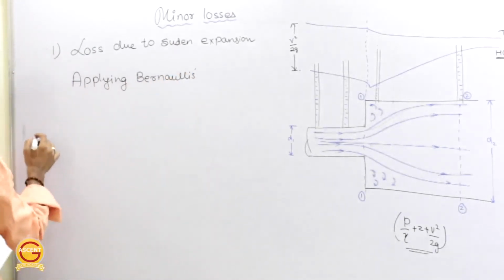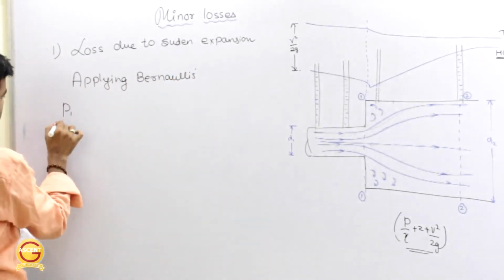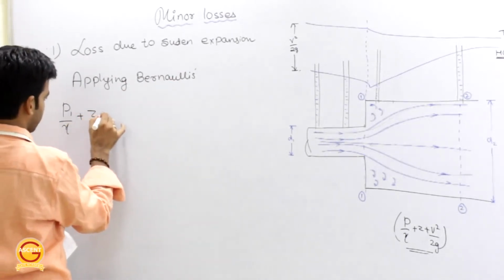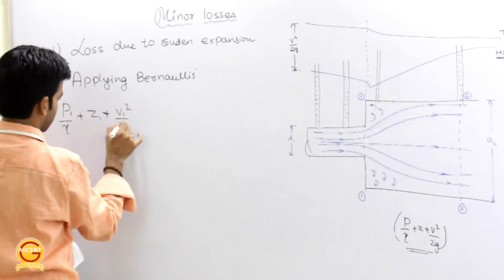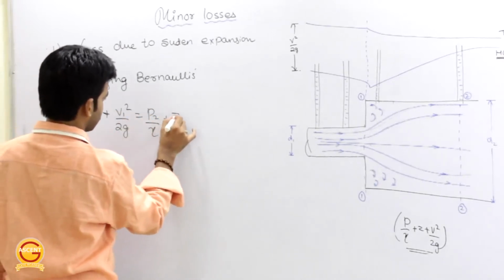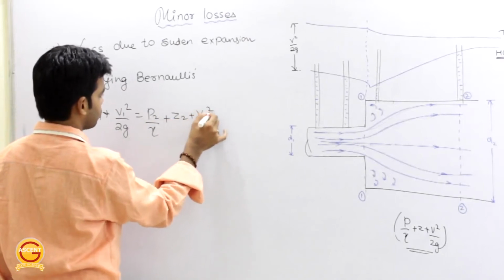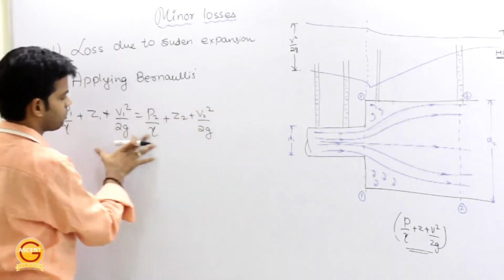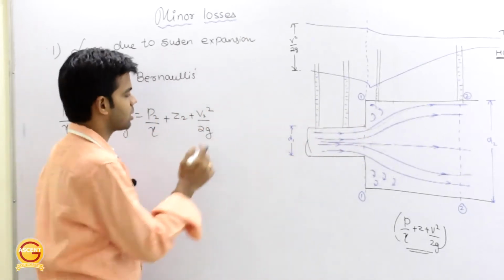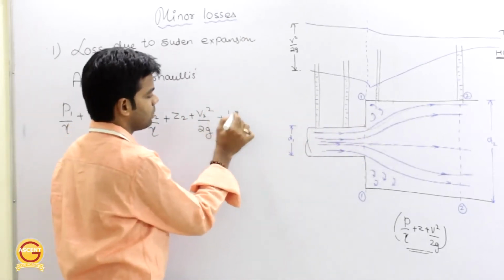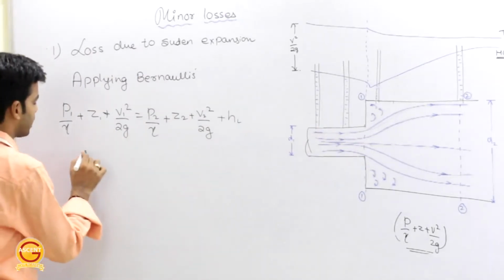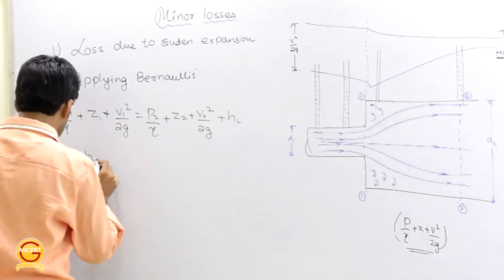Now what does Bernoulli say? Total energy P1 by gamma plus Z1 plus V1 square by 2G is equal to P2 by gamma plus Z2 plus V2 square by 2G. Now apart from this energy, there is the loss due to this sudden expansion. Suppose that loss is HL. So this HL will be added here. Getting this or not?